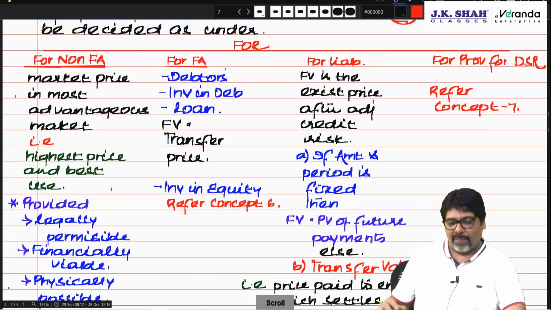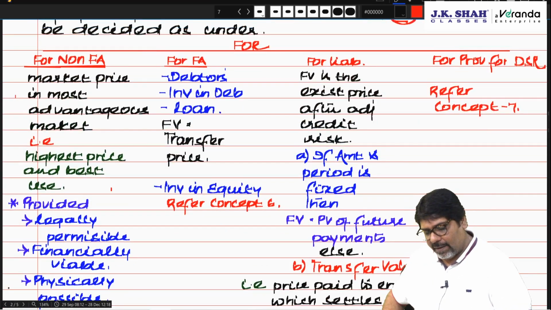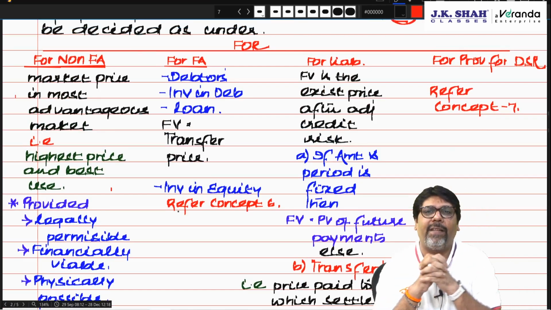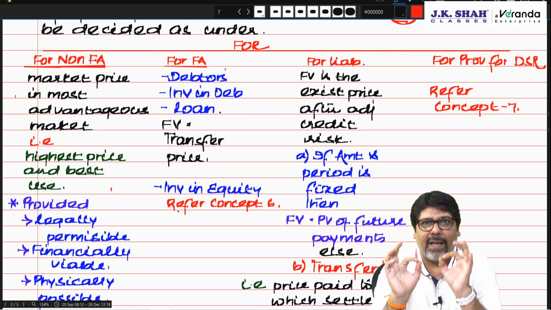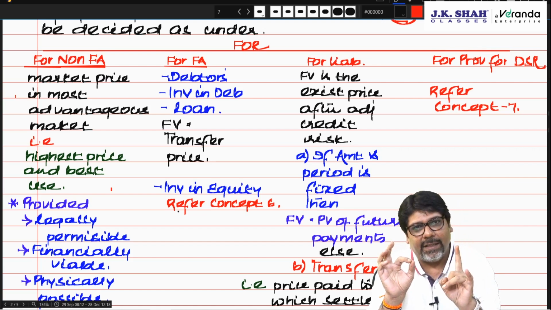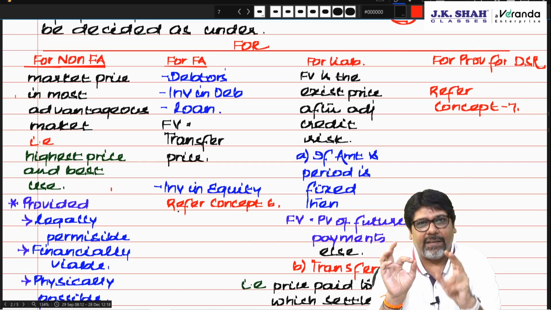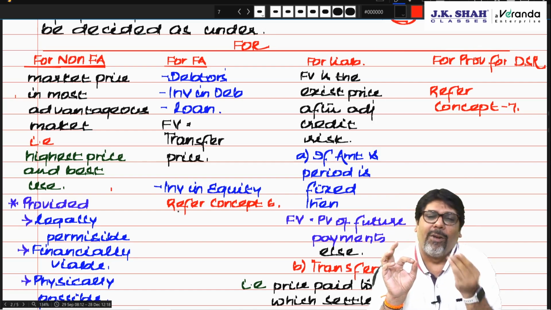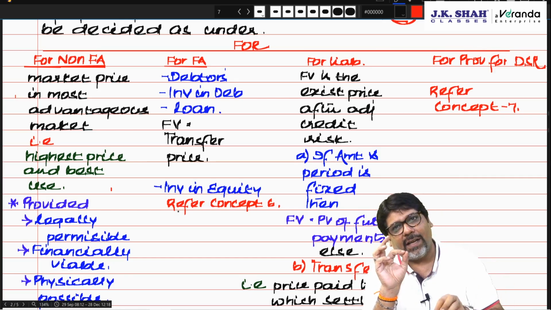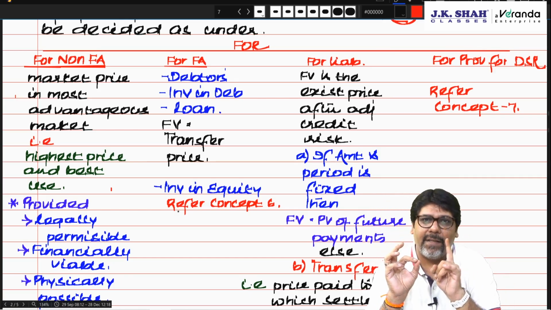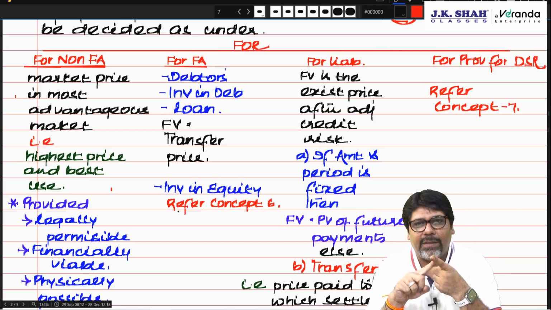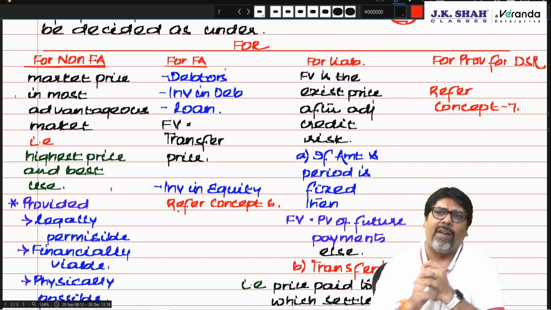Correct? Provision for DSR and equity we have to wait. So you understood: if the quoted price is not available, then the fair value for a non-financial asset is the most advantageous market price. For a financial asset, it is the price at which you can sell the asset. For a liability, if the time period is fixed, then the present value of the liability. If the time period is not fixed, then the transfer price. Am I clear? Equity and provision for DSR, wait. Am I clear? To wait.